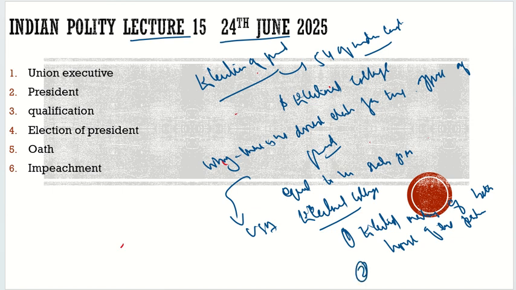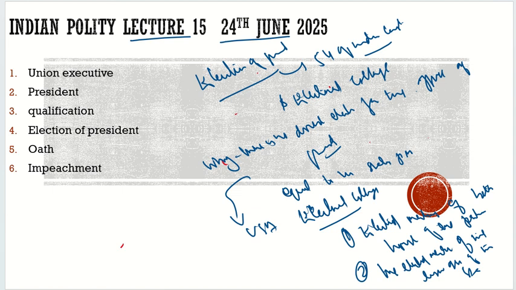And second, the elected members of the legislative assemblies of the state. Do we include the legislative council in this? No, that's not included. Only the legislative assemblies of the state and those elected members.